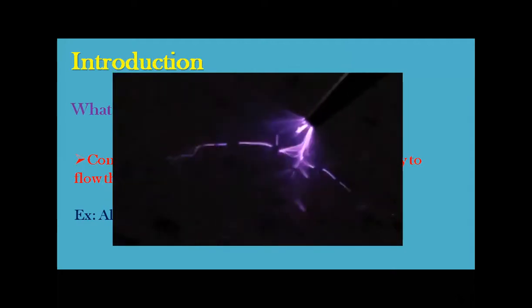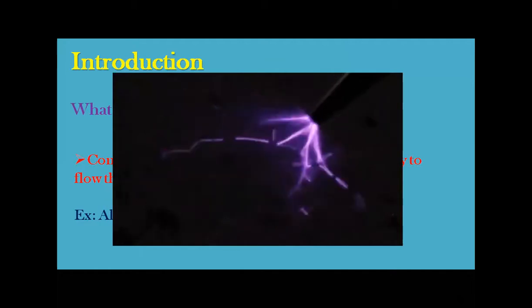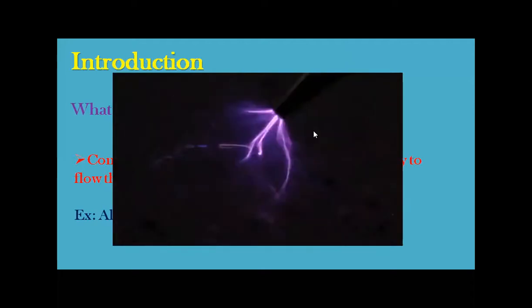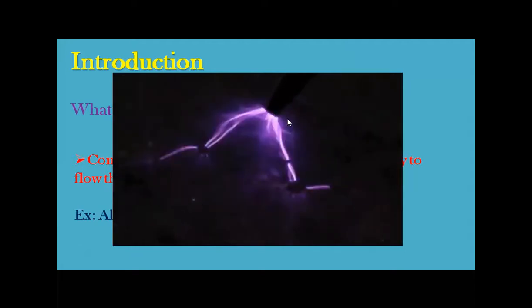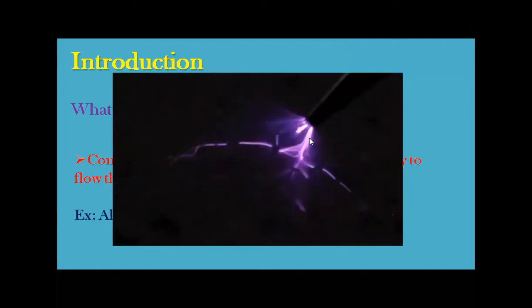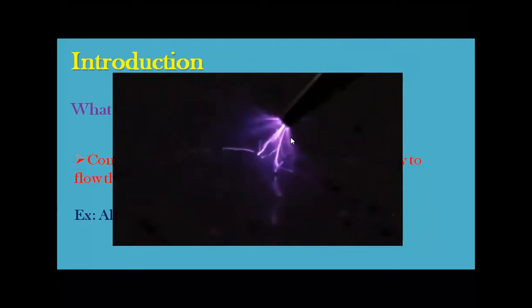What is going on here? Yes, sir. What is this? Tell me. This is a kind of plasma, beta. Right? This is a plasma or lightning effect. It is showing the lightning effect. You know that lightning effect, right?